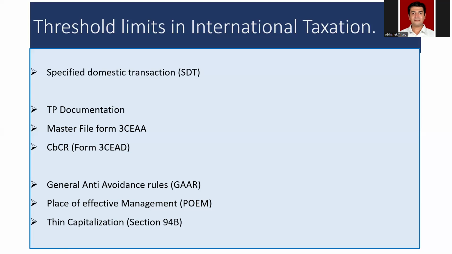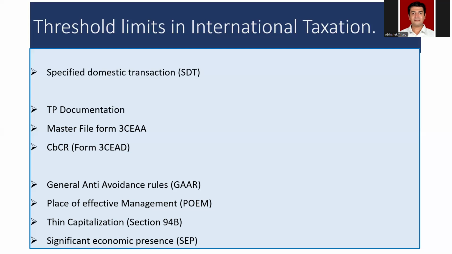Thin capitalization, Section 94B of the Income Tax Act. In order to target only large interest payments, it provides for a threshold of interest expenditure of 1 crore rupees, exceeding which the provision would be applicable. Banks and insurance companies are excluded from the ambit.